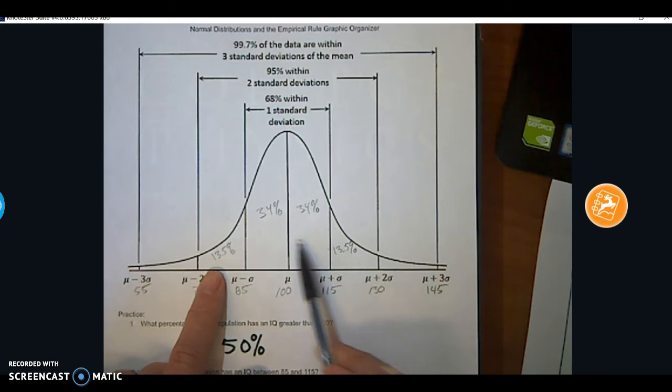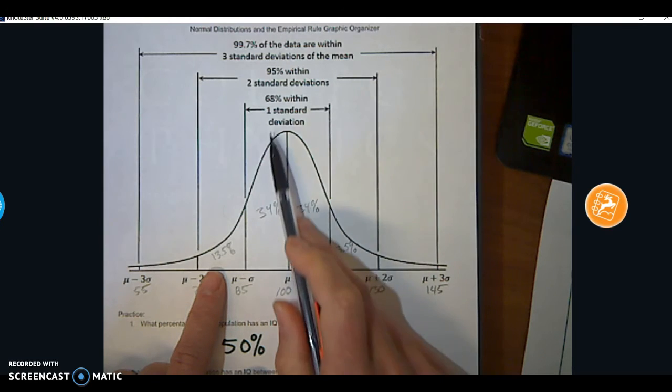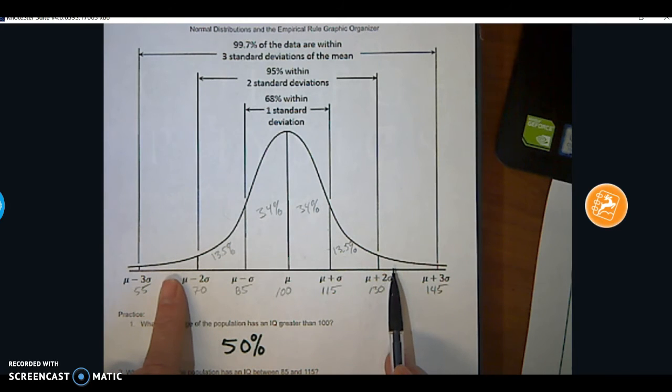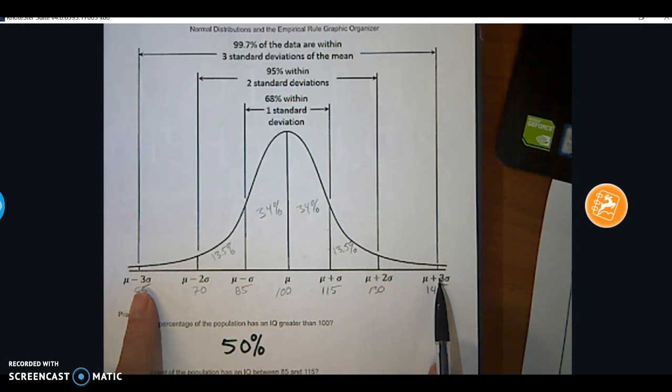So if I add all these numbers together, that comes out to this 95%. Let's figure out the rarities above and below in this case. If I go all the way to 3 standard deviations above, or all the way to 3 standard deviations below the average, that's going to cover most of our data, 99.7%.